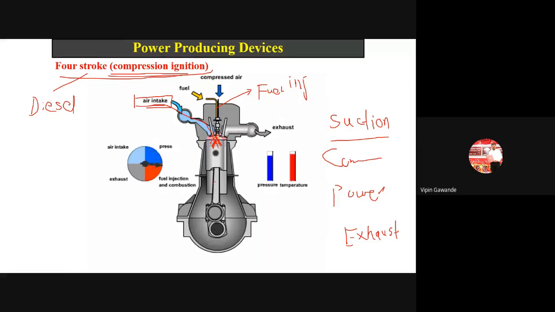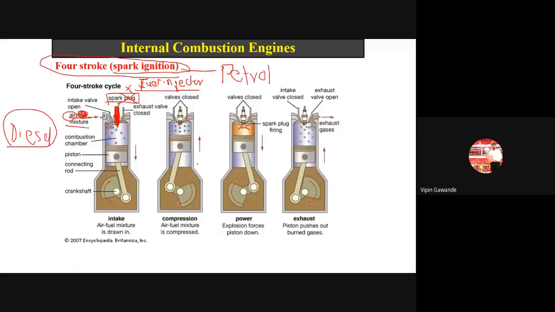During compression we have compressed that air, and then the fuel injector injects the diesel in the air, and because of that there is a combustion. Because of combustion, the force is applied on the piston, and we get the power stroke. Okay. म्हणजे इथे काय होत आहे?